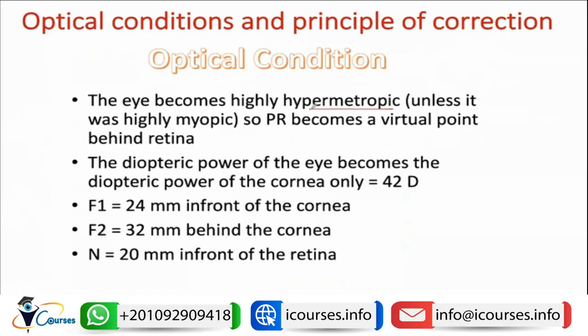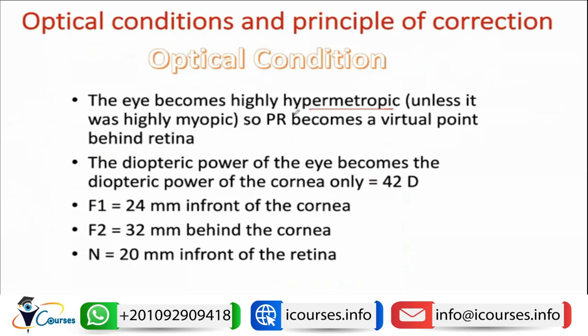This will be the condition if the eye was previously emmetropic. But for example, if the eye was previously minus 15 or minus 20, then this myopia will be compensated by the hypermetropia. So unless the eye is highly myopic, the eye will be highly hypermetropic after aphakia.